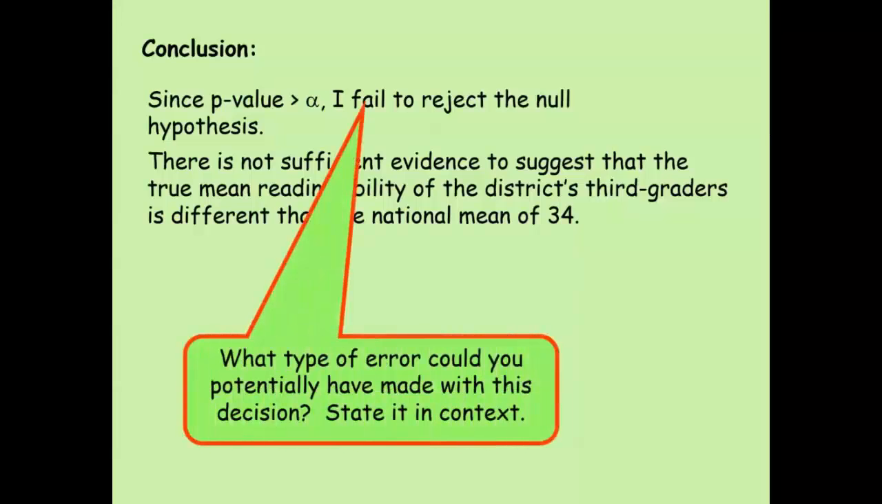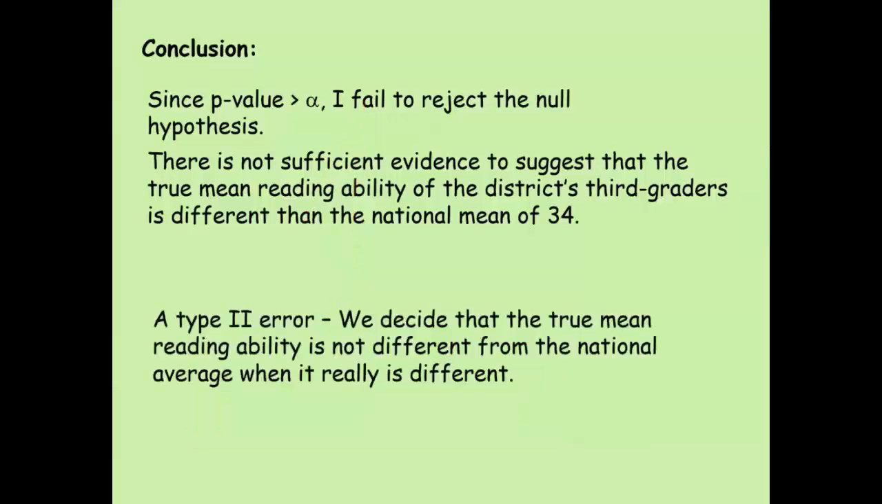Tying in a previous concept: what type of error could we have made with this particular problem? I failed to reject the null, and failing to reject is actually a type 2 error. That's when we decide that the true mean is not different from the national mean when it really is. So anyways, just a quick review of type 2 error.